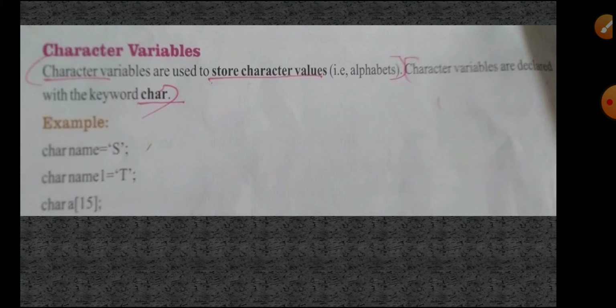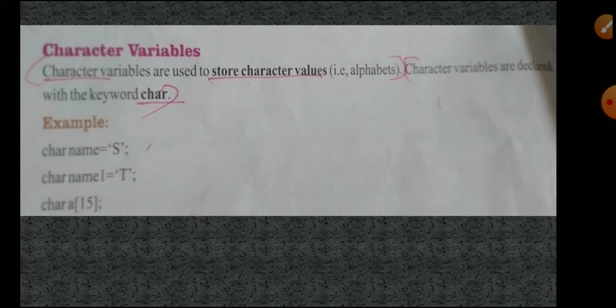Okay, next, char A. Character is the data type, A is the variable name. Inside the square bracket they gave 15. That means we have to store 15 characters. Okay, only 15 characters alone we can store. That is the meaning of that last example.